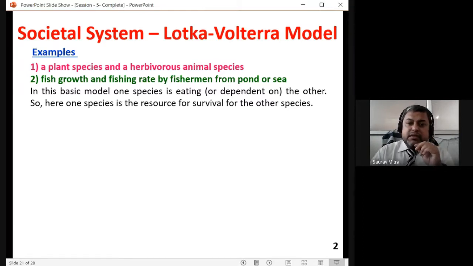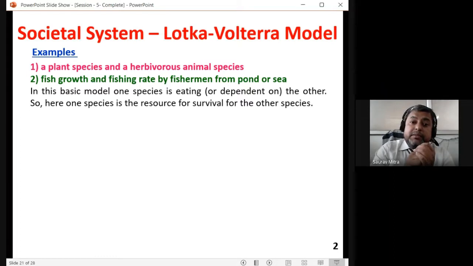So there are a lot of considerations, interactions and dynamics that we can see in the Lotka-Volterra model. It is an interdependency. So in this basic model, one species is eating or dependent on the other. Here one species is the resource for the survival of the other species. So with fish, or if you check the plant and herbivorous animal, the herbivorous animal depends on the plant. So if the plant is not growing, then that animal will also die.